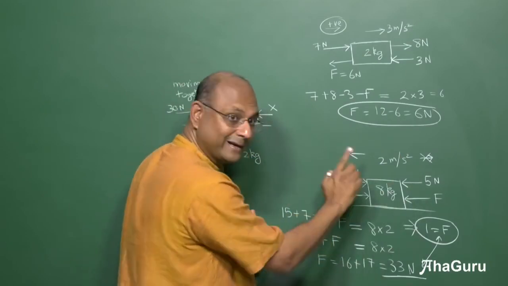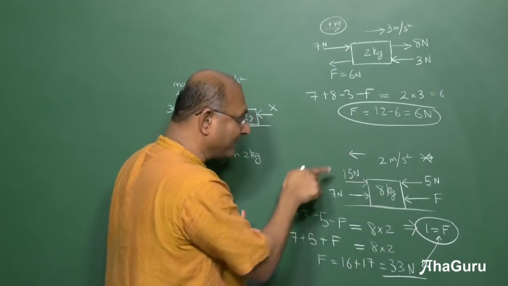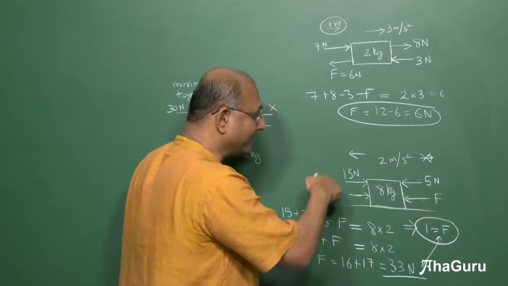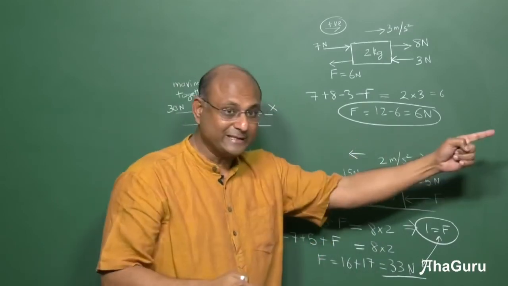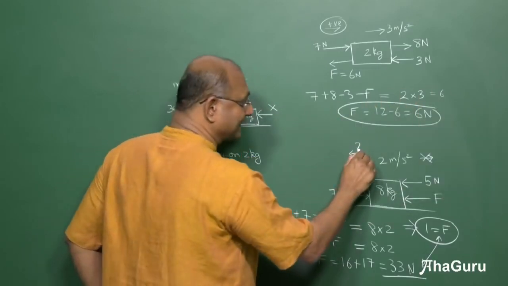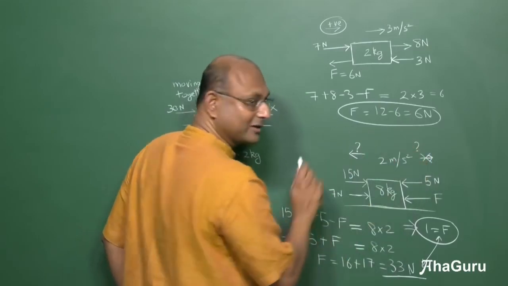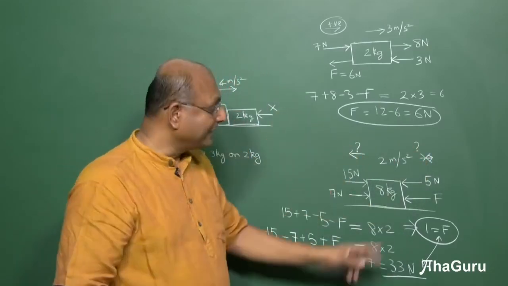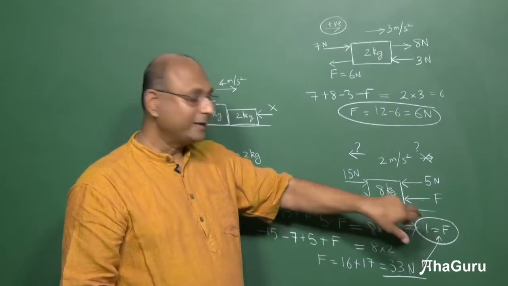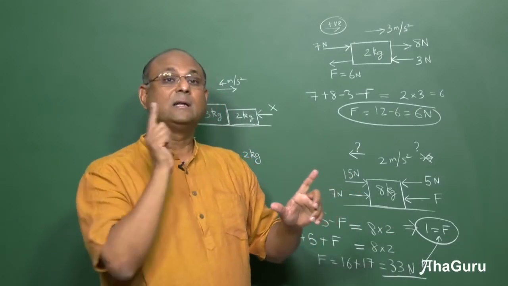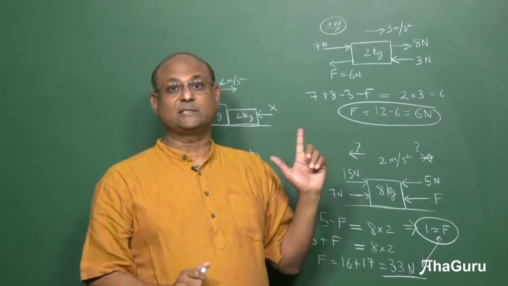But if it was 1, then it is 15 plus 7, 22 minus 5 minus 1, that is 6, right? So 22 minus 6 will give me 16 in that direction. So the acceleration will be in that direction. So you need to know whether the acceleration was in this direction or that direction. So for this particular question, there is no single answer. It can be 1 Newton or it can be 33 Newtons. Very different answers, depends on the direction of acceleration.